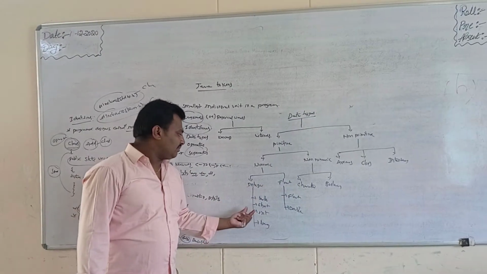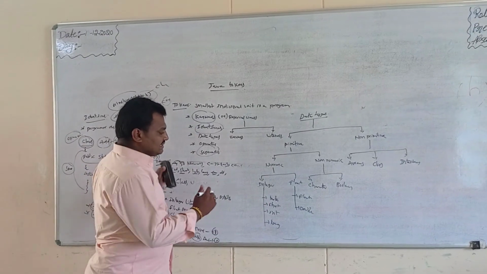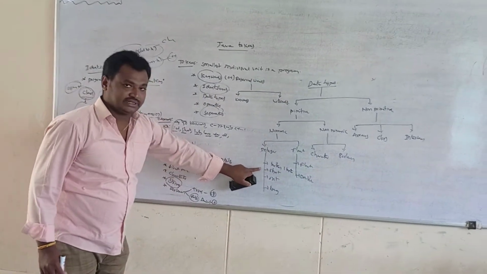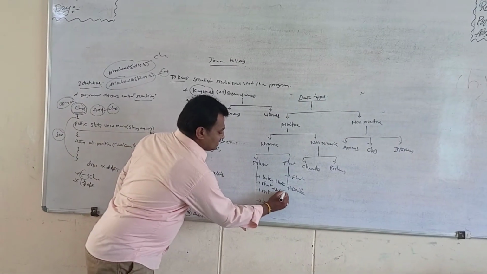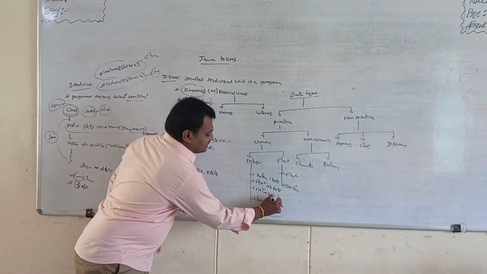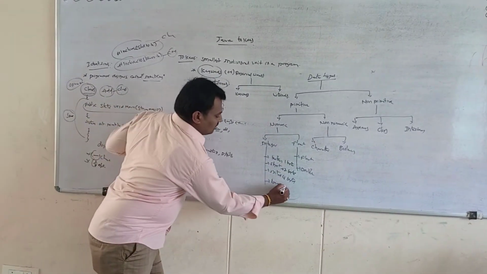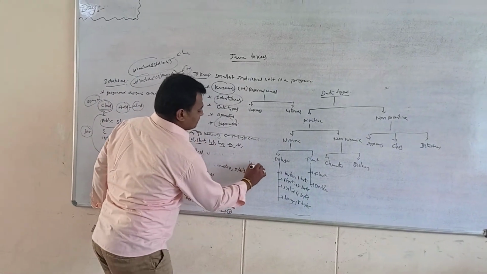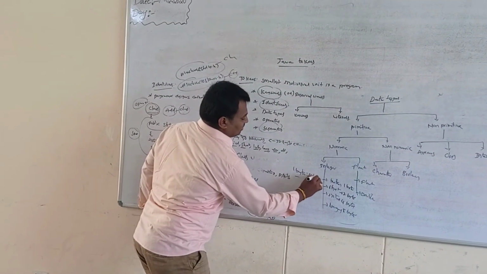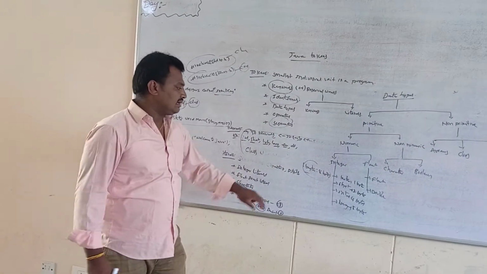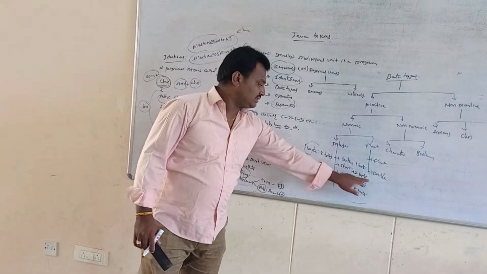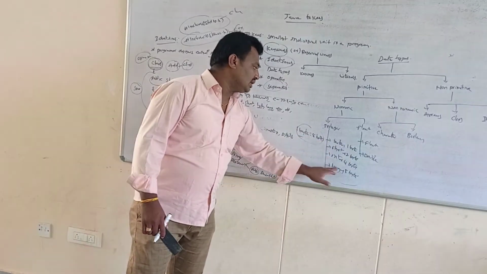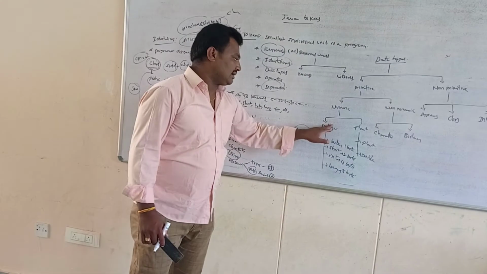So for integer data types, byte has a size of only 1 byte, short is 2 bytes, int is 4 bytes, and long is 8 bytes. 1 byte means 8 bits, 2 bytes means 16 bits, 4 bytes means 32 bits, and 8 bytes means 64 bits. So these are the sizes for storing values in integers.